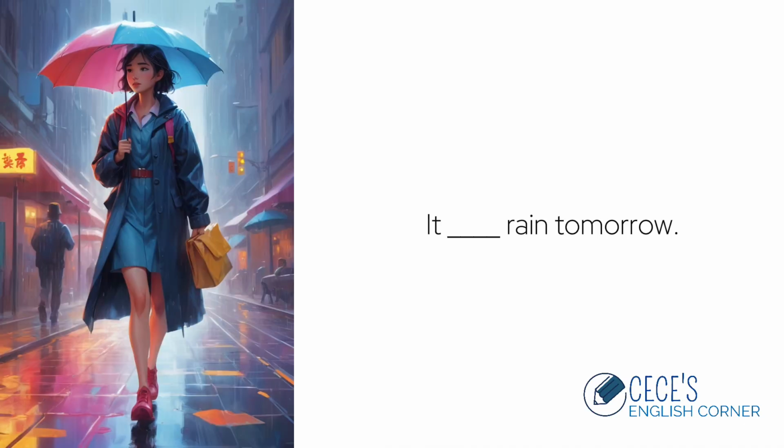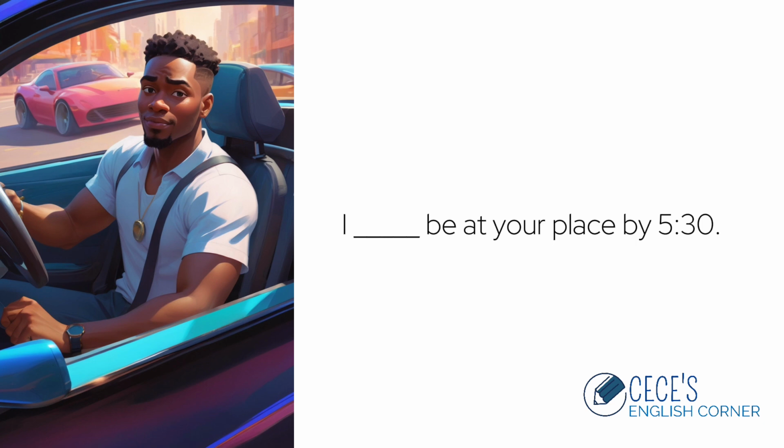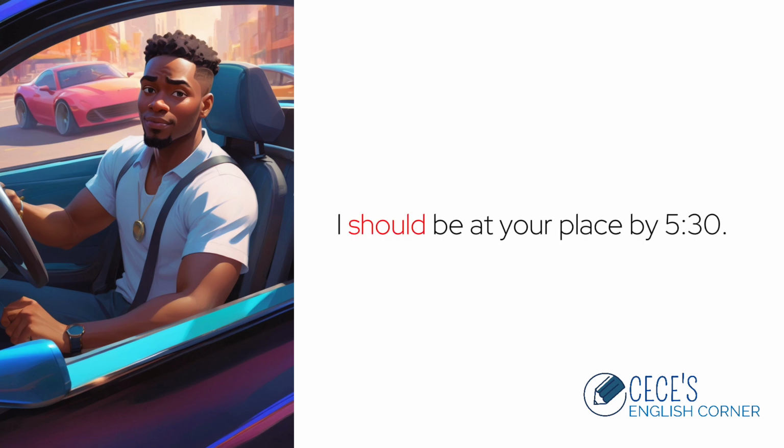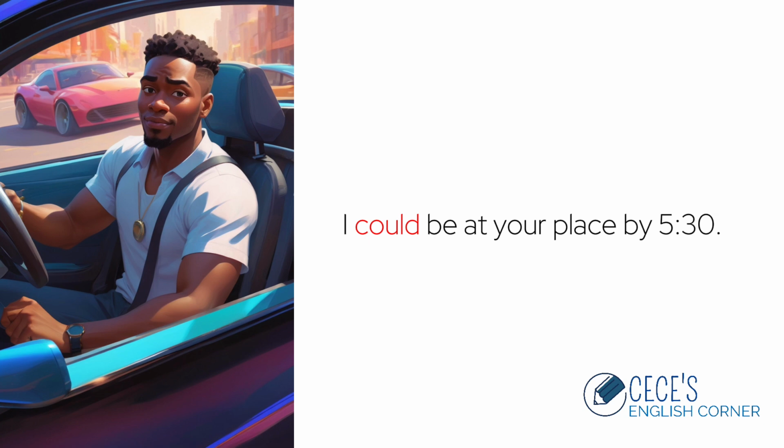It blank rain tomorrow. We can say, it could rain tomorrow, meaning that it is possible that it will rain. In other words, it may or may not rain tomorrow. I blank be at your place by 5:30. The correct answer is should. I should be at your place by 5:30. This means that I expect to be there at that time. We can also say, I could be at your place by 5:30. This changes the meaning. In this instance, we are saying we have the ability to get to your place by that time.